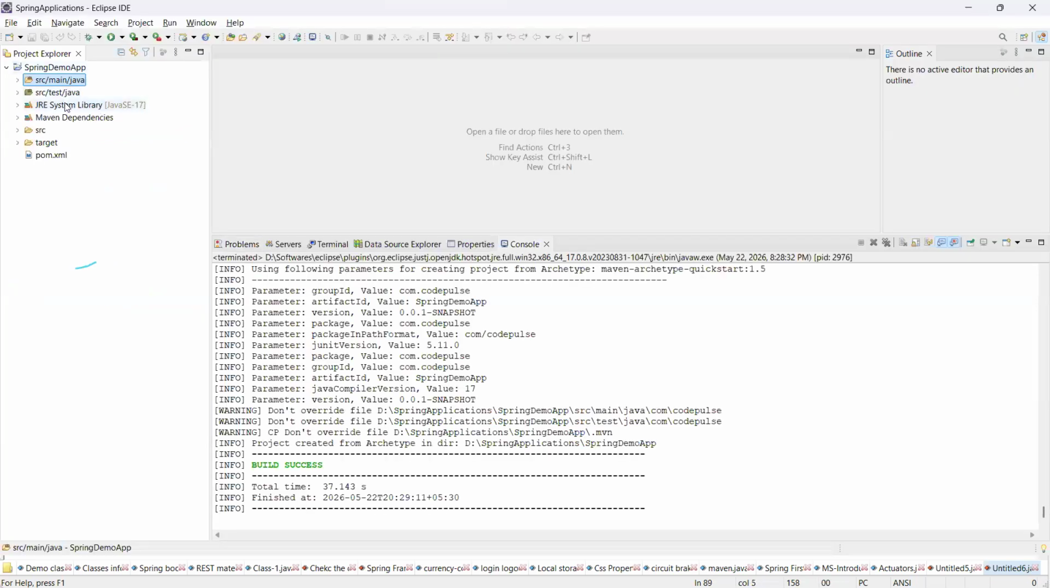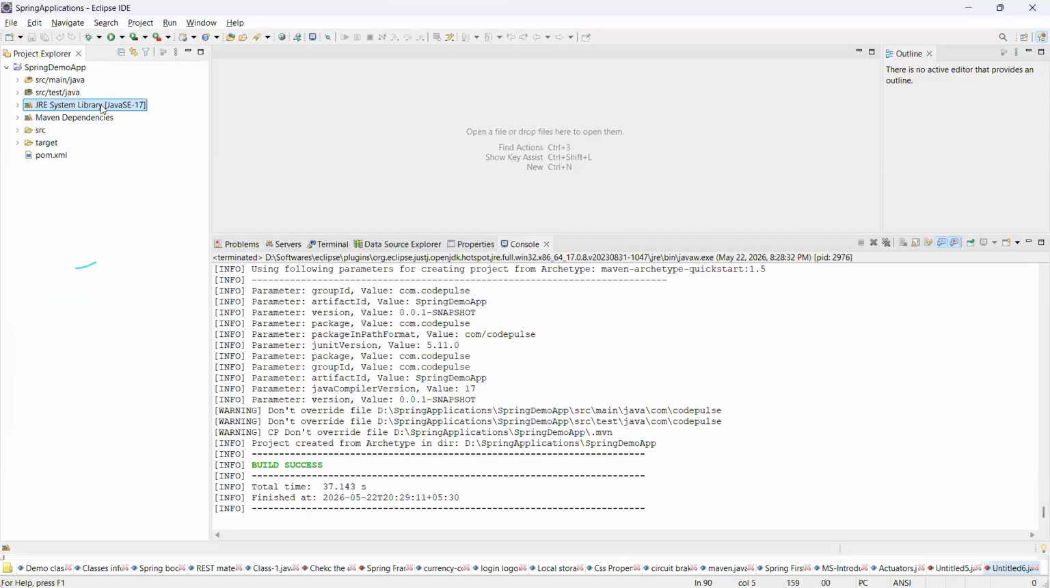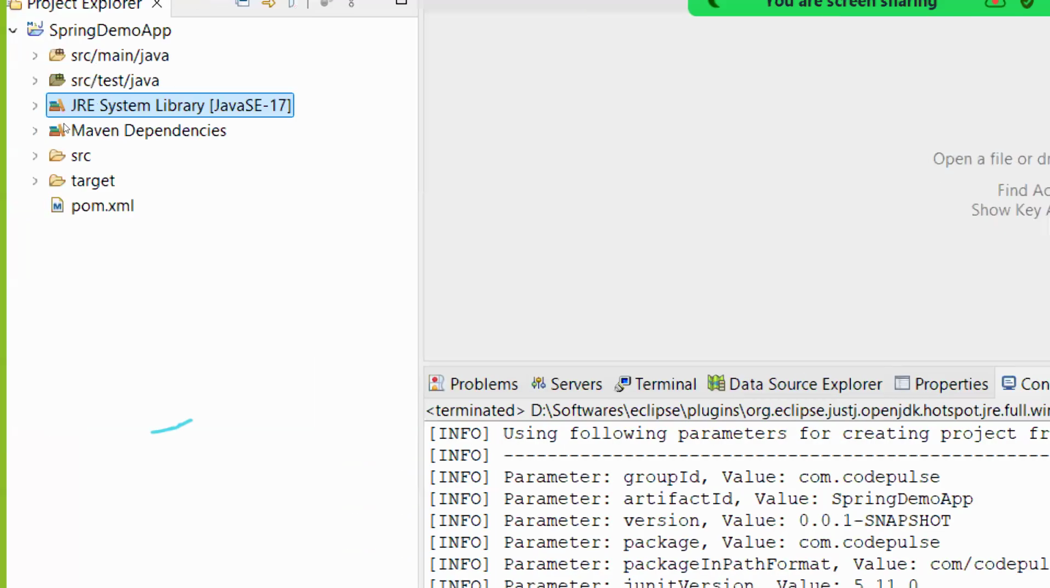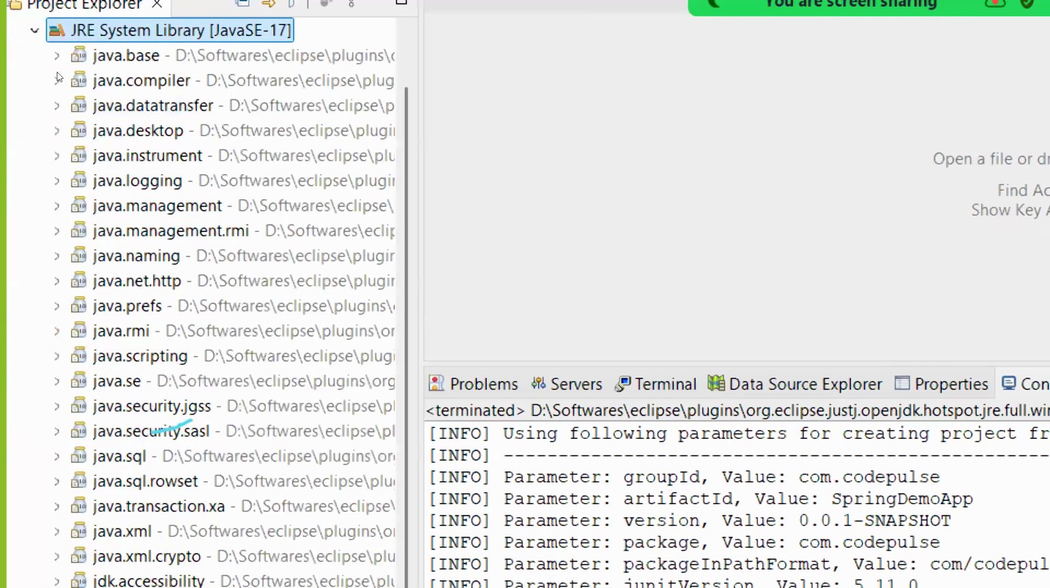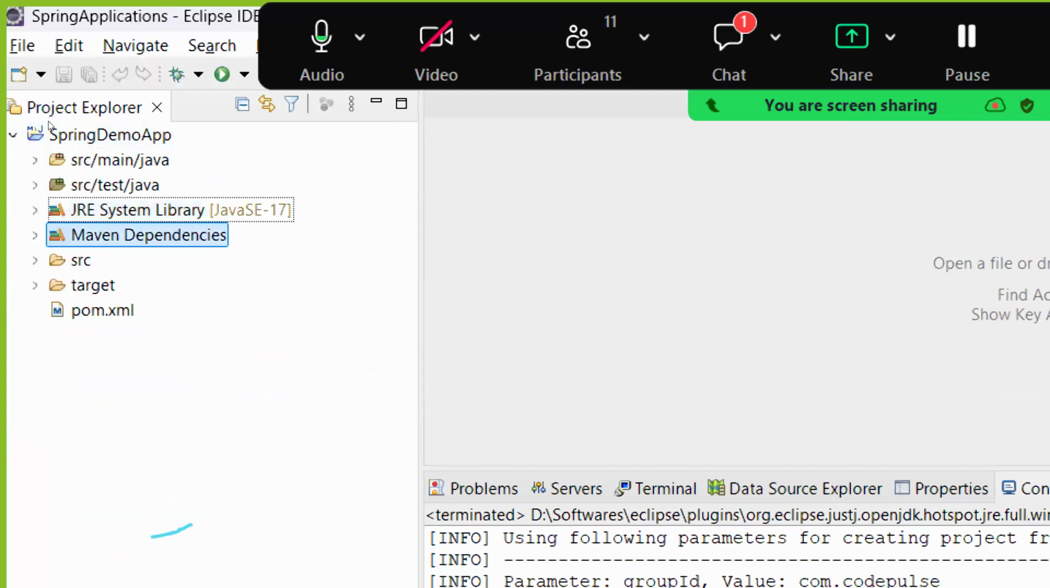Like that, go for the JRE system library. What does JRE system library mean? You can say Java version, right? It is taking the Java version libraries. Guys, can you see those libraries? Please open all these files and check these points. JRE is showing all the libraries for us. Okay, good.